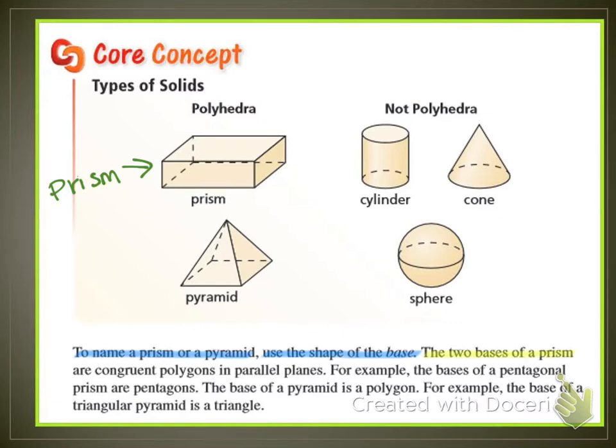The 2 bases of a prism are congruent and parallel. I would note that so that you know the difference between a prism and a pyramid. A prism has 2 congruent and parallel bases.